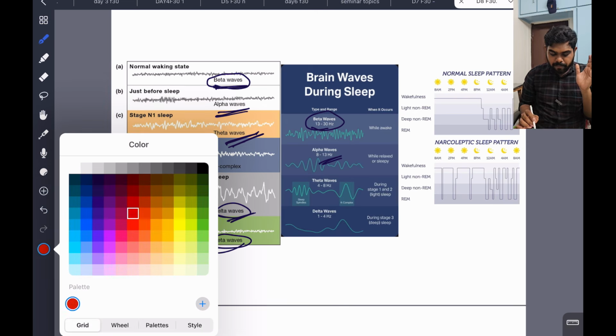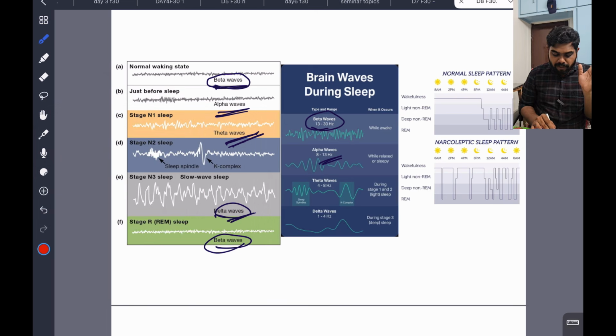Just listen here. You can see alpha waves and beta waves look similar. But beta waves have more frequency. They will be more clumped. The waves are closer together, so the frequency is more.